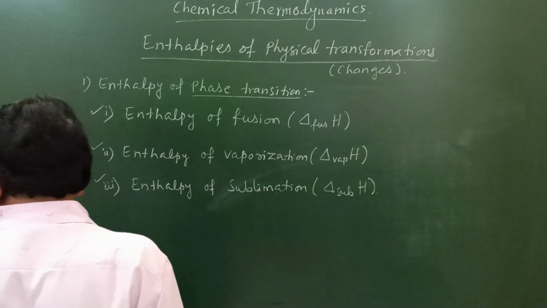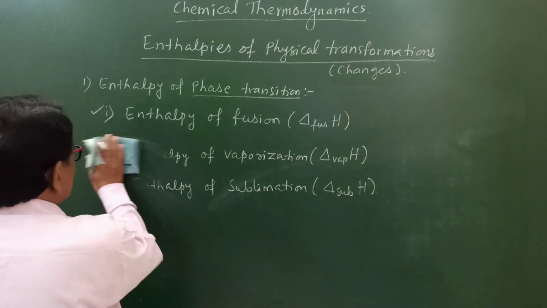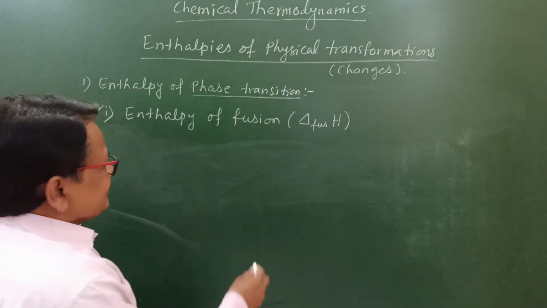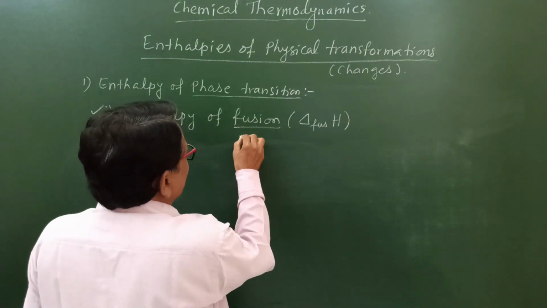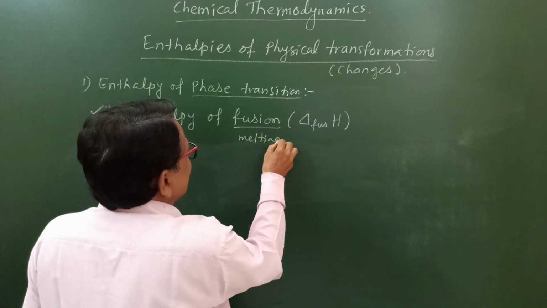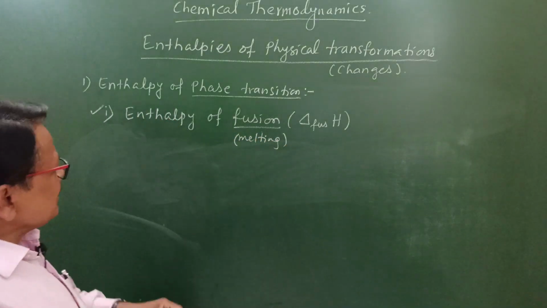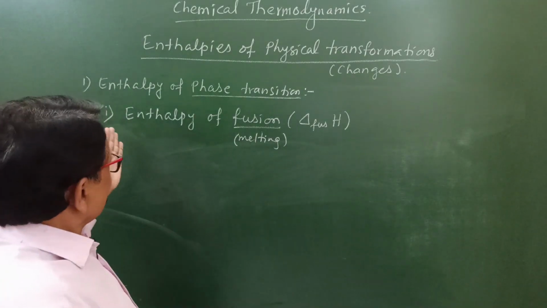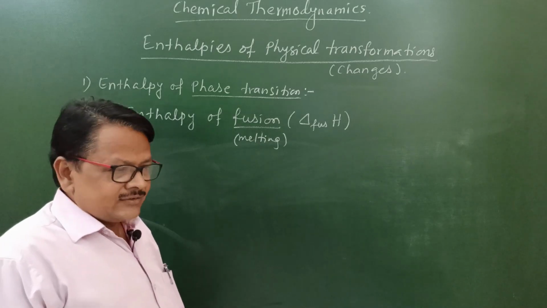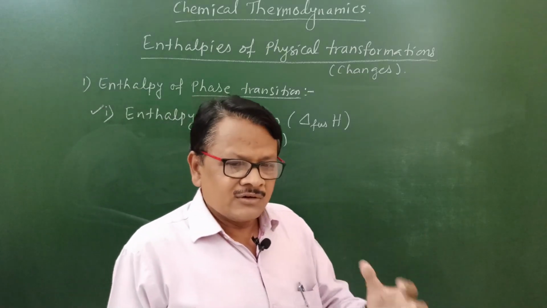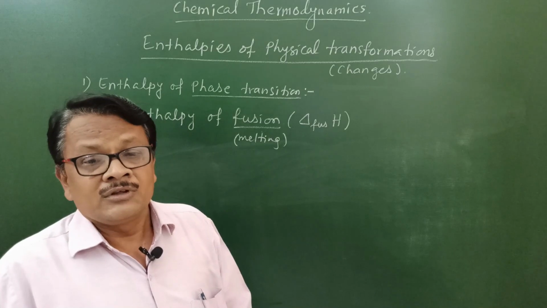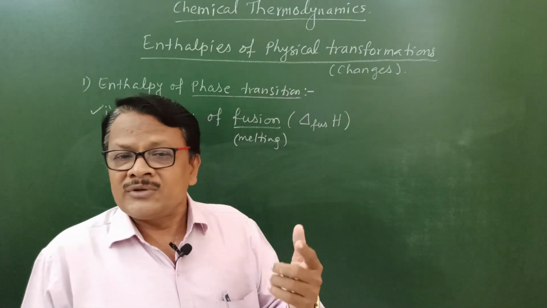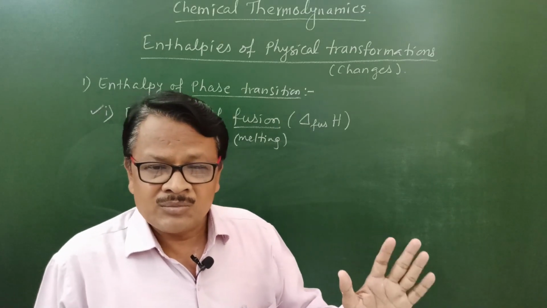What is meant by enthalpy of fusion? First of all, we see the definition of enthalpy of fusion. Fusion is also known as melting. Fusion means melting. Here we can say enthalpy of melting of the substance, that is enthalpy of fusion. It is the enthalpy change that occurs during the conversion of 1 mole of solid substance into its liquid state at constant temperature and pressure.